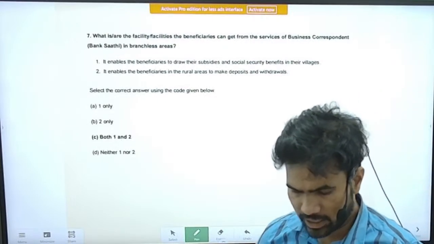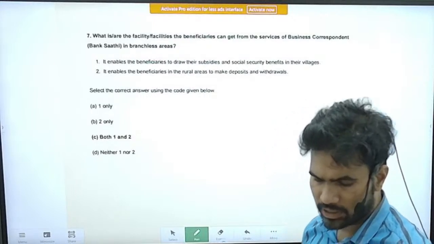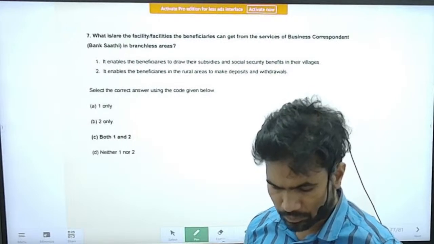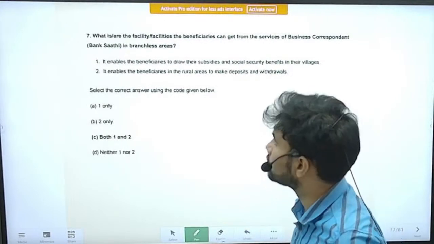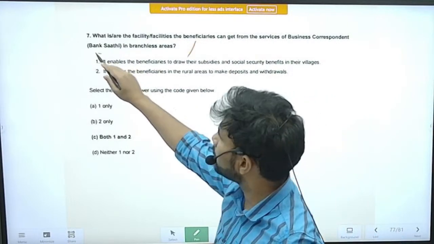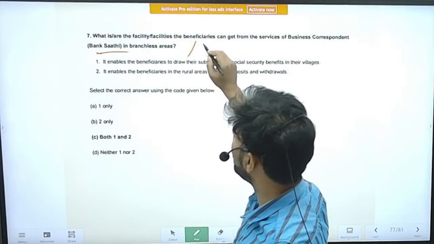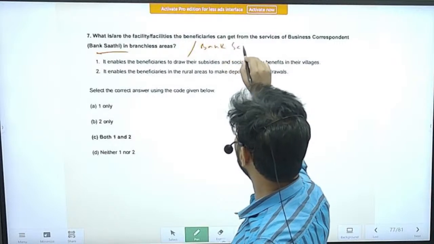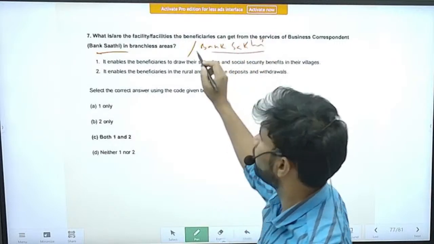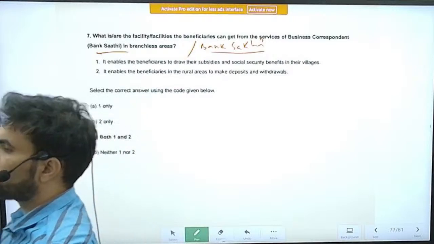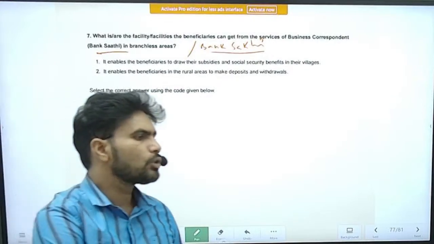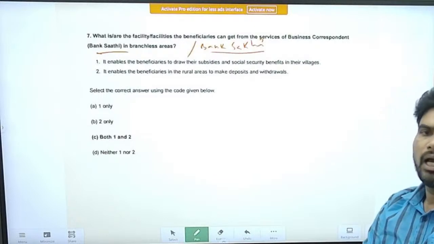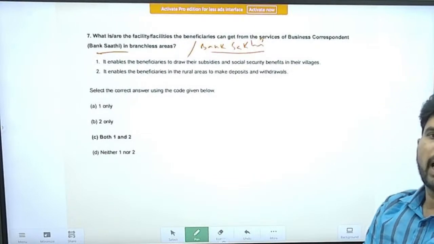the beneficiaries can get from the services of business correspondent or bank sathi in the branchless areas. Now, bank sathi is alternatively also called bank sakhi, because the women who are part of the self-help groups, one of those members, have been appointed as the banking correspondent, and they are popularly known as bank sakhi.